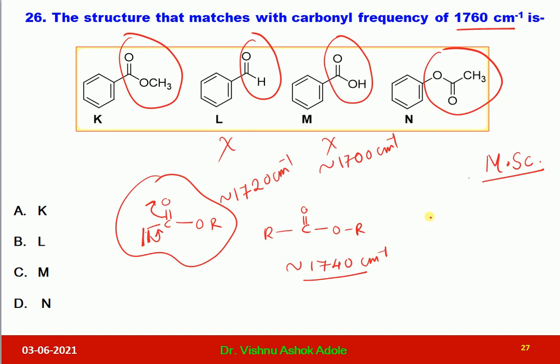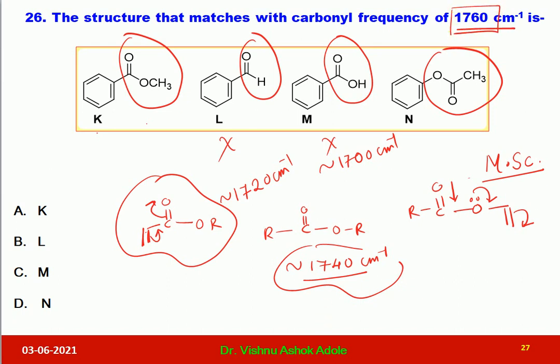Another type of unsaturated ester is the ester having unsaturation adjacent to oxygen. In such a case, the oxygen can undergo resonance like this. Due to such resonance, this carbonyl bond shrinks, and due to this decrease in bond length, the frequency increases. Therefore, such an ester in which the double bond is adjacent to oxygen will have more frequency than 1740. Here we have two options, K and N, and both are esters.